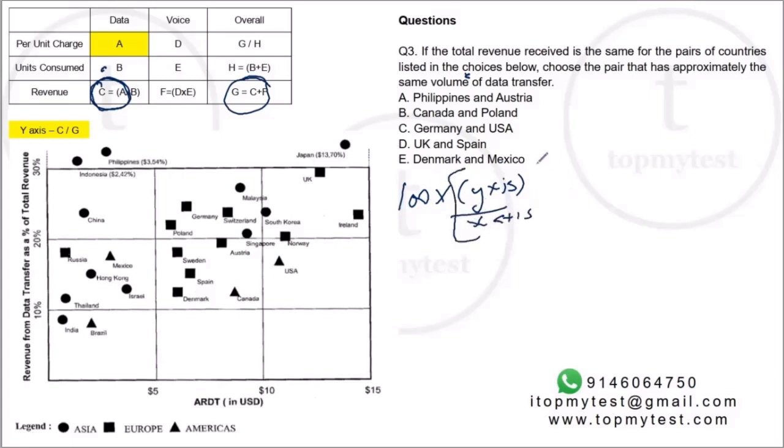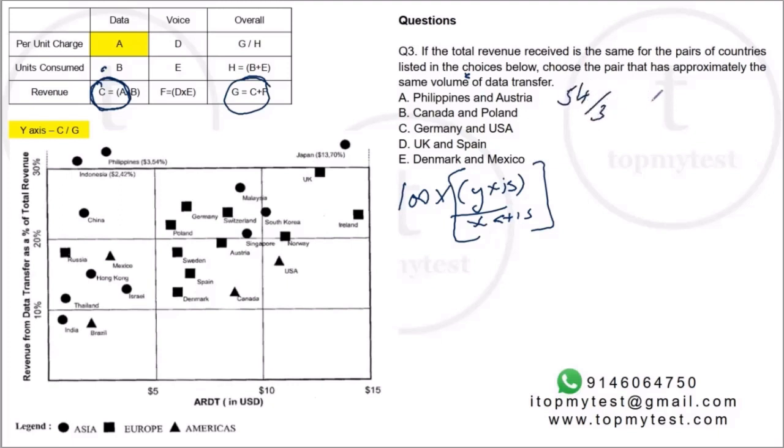So all I need to do is look at y-axis to x-axis for this range. Whichever is the closest, they should be equal. If the revenues are equal, then the volume of data transfer will be equal only if y-axis by x-axis value is the same for the other set also. That's all we need to do. Let's figure out. Philippines. Philippines is 34 by 3, 54 by 3.